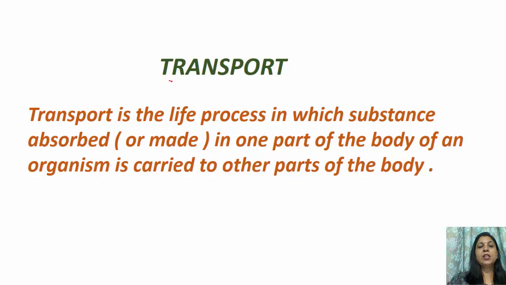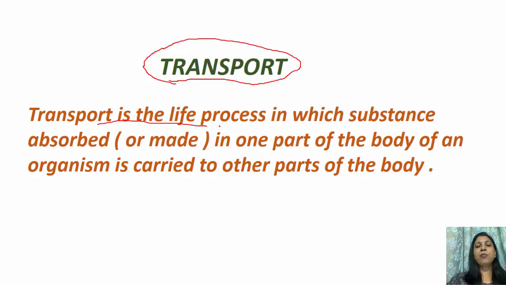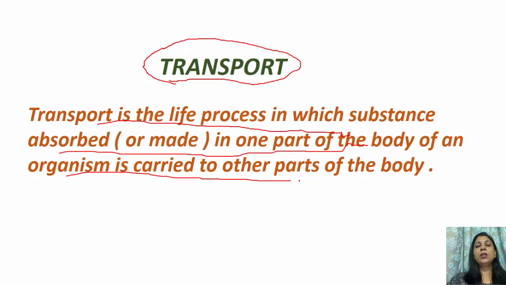And this arrangement is done by the life process which is known as transport. Now, transport is the life process in which substances which are absorbed or made in one part of the body of an organism are carried to other parts of the body. Substances absorbed or made का क्या मतलब है?